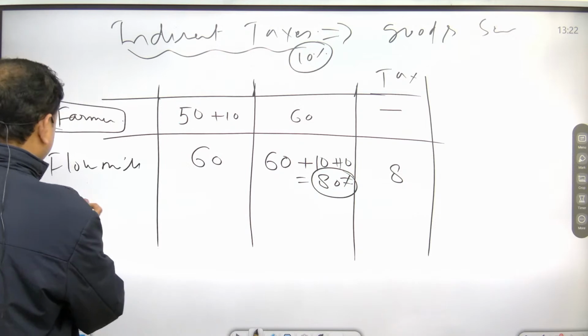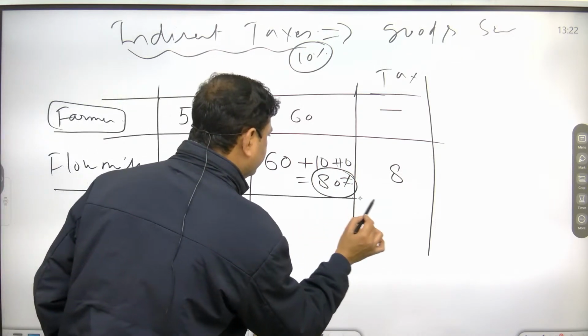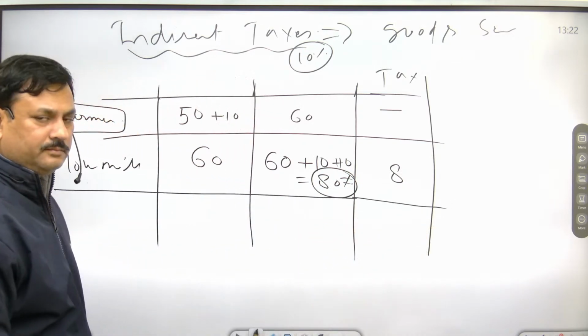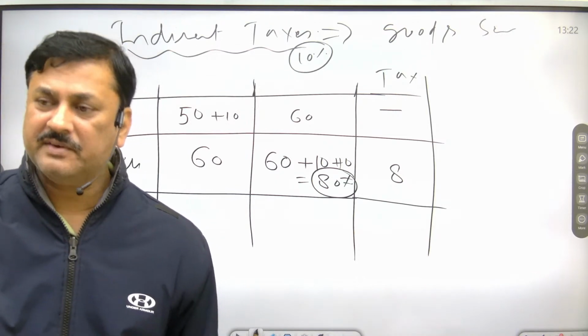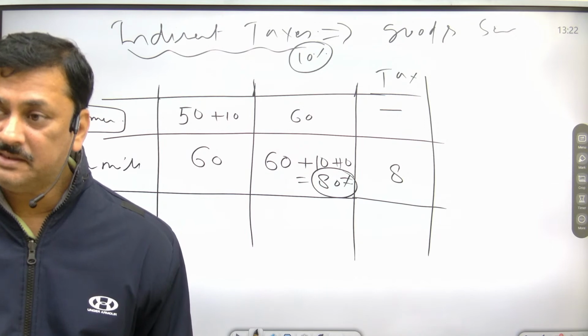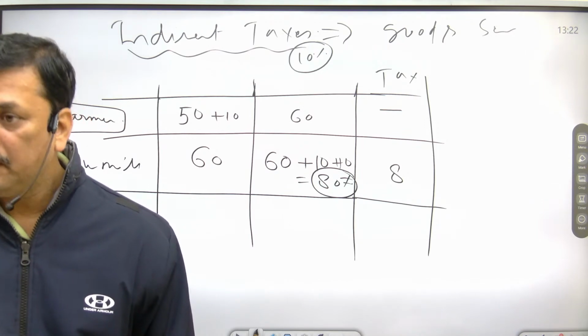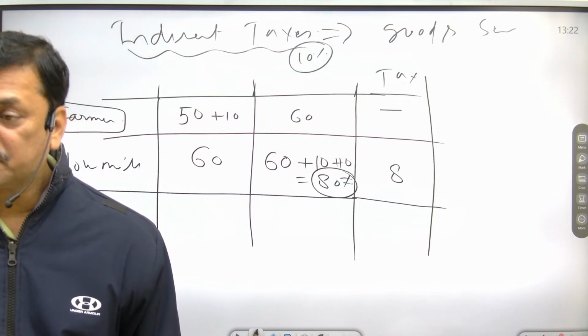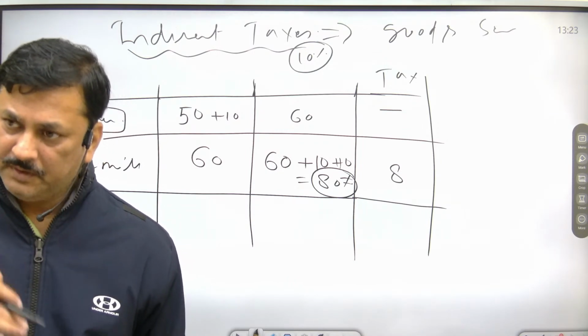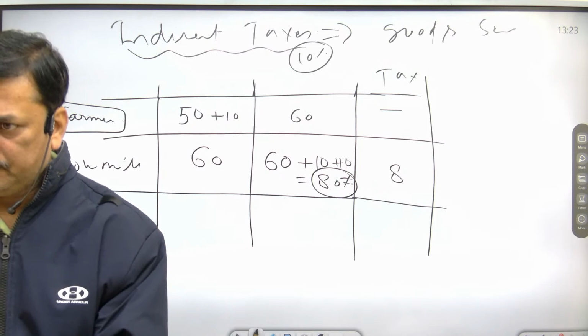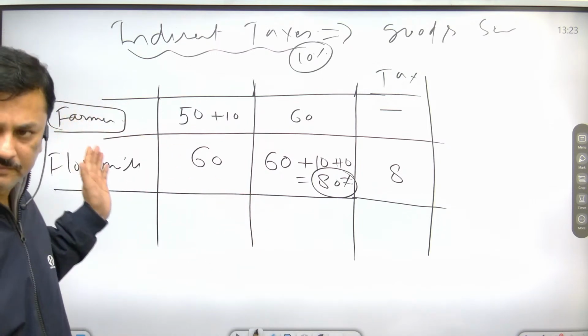Now this flour mill, tax means production. Now, what have we to study? Earlier what was the condition? How was tax paid by the people? How the goods were very costly. Then we jumped to the VAT system. This was the condition before VAT.